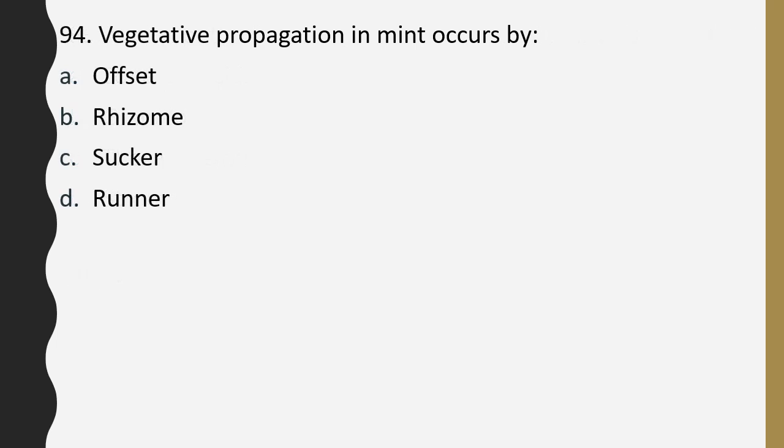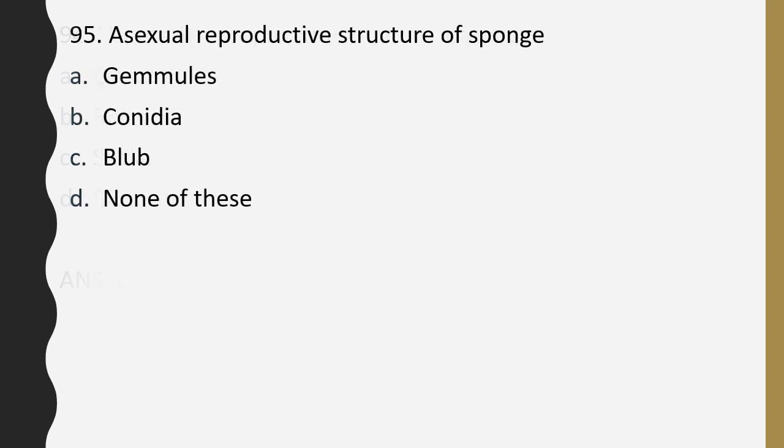Question number 94. Vegetative propagation in mint occurs by offset, rhizome, sucker, runner. Correct answer is option C, sucker. Question number 95. Asexual reproductive structure of sponge: gemmules, conidia, bulb, none of these. Correct answer is option A, gemmules.